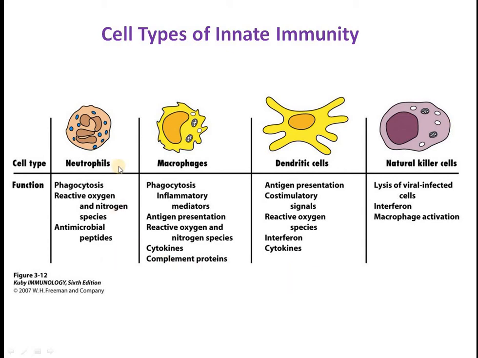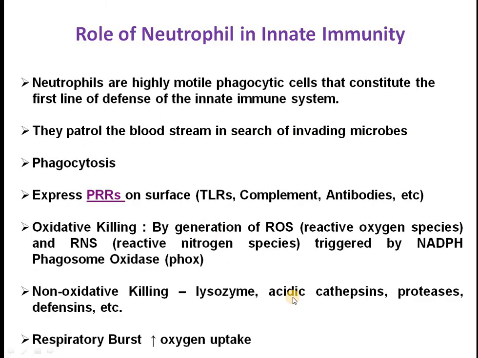So today I will discuss up to the neutrophil. So neutrophil, it is a very highly motile phagocytic cell that constitutes the first line of defense of the innate immune system. So it is a highly motile phagocytic cell. Number one, it is highly motile, means it can move very fast, and they are very phagocytic in nature.